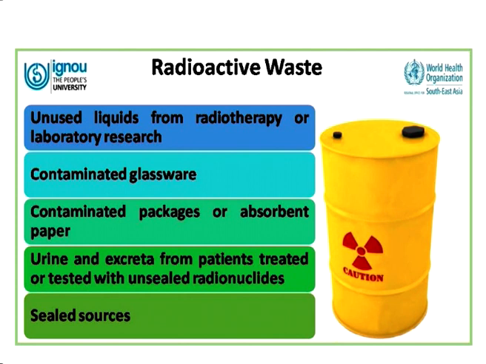Now, radioactive waste consists of unused liquids from radiotherapy or laboratory research. It also contains contaminated glassware containing radioactive materials, contaminated packages or adsorbent paper which also has some kind of radioactivity in it, and the urine and excreta from patients treated or tested with unsealed radionuclides and sealed sources. So all these types of waste come under the category of radioactive waste.